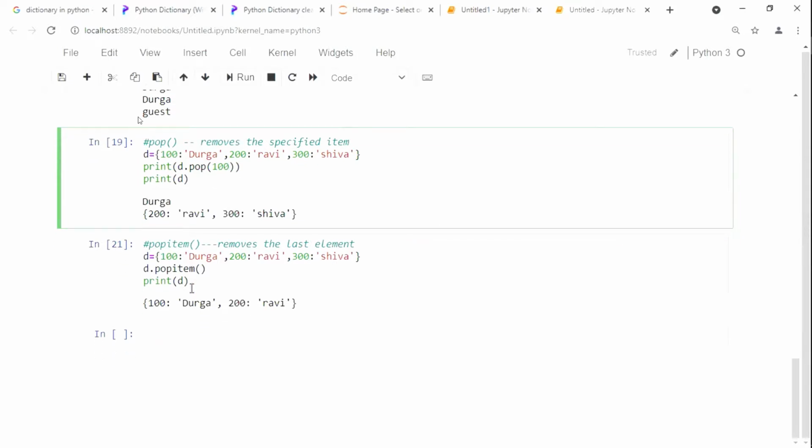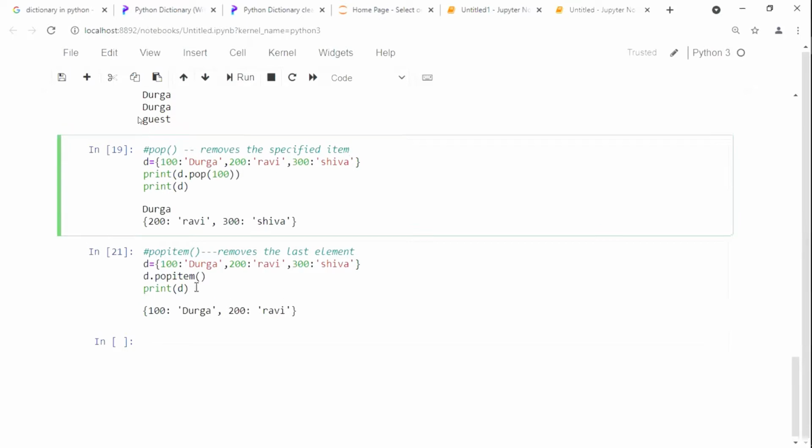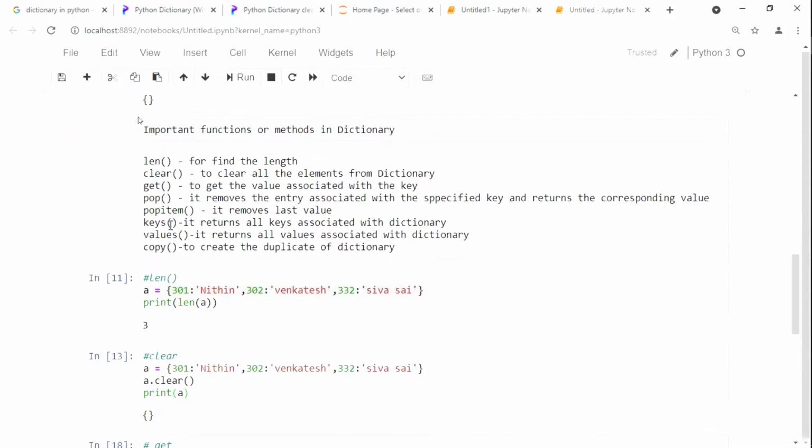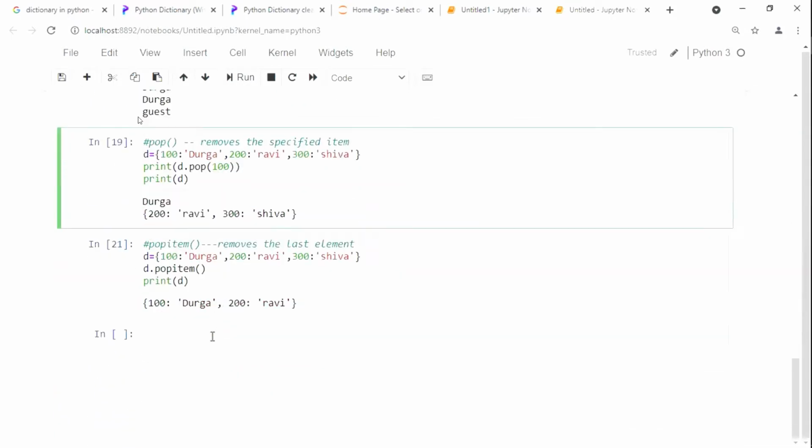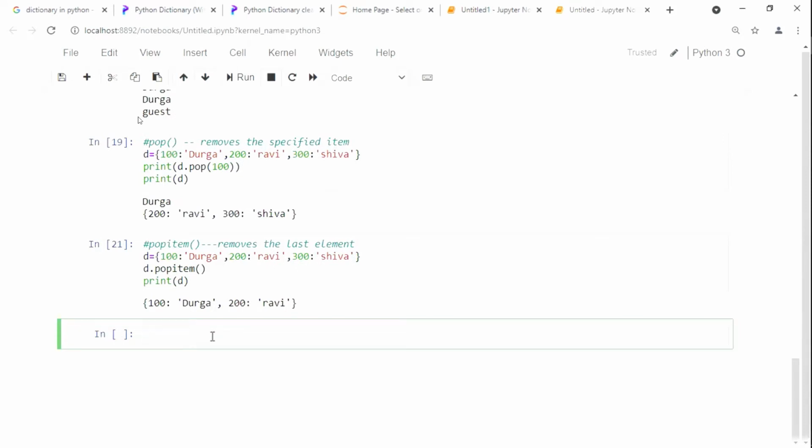Is it clear? Can I move to this one? Next one, yes, sir. Now see this same example. Let's see the next one. That is for keys. Next one is for keys.